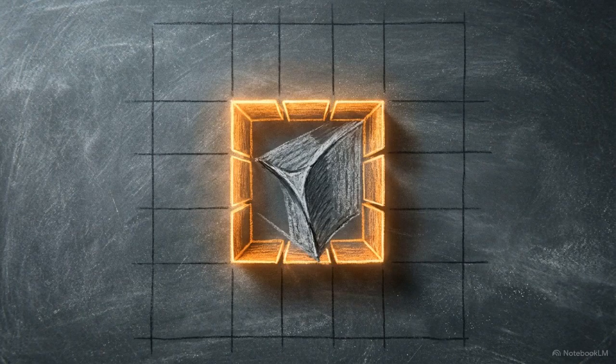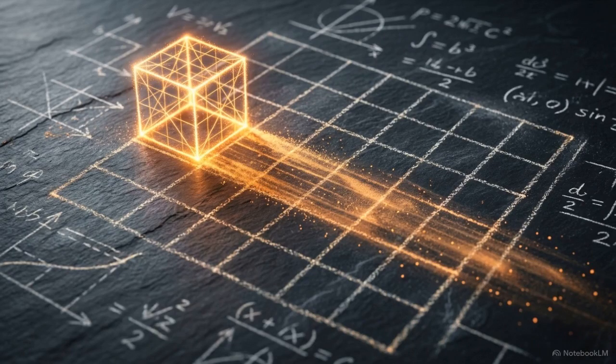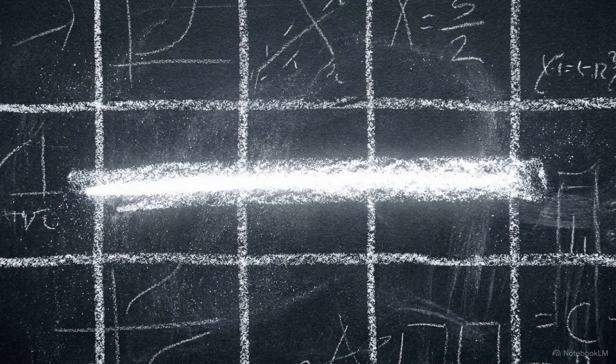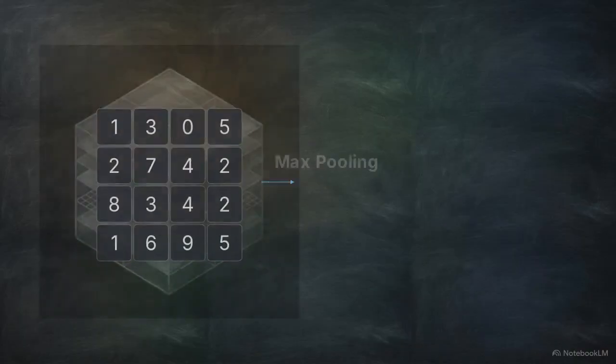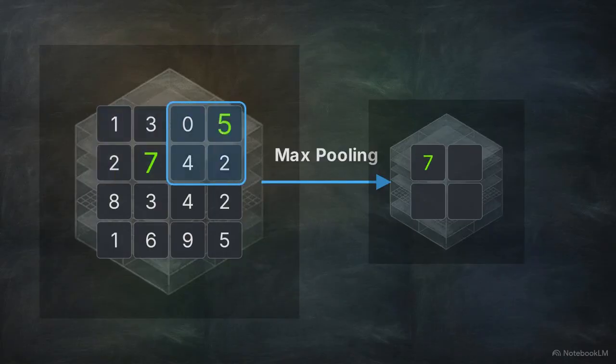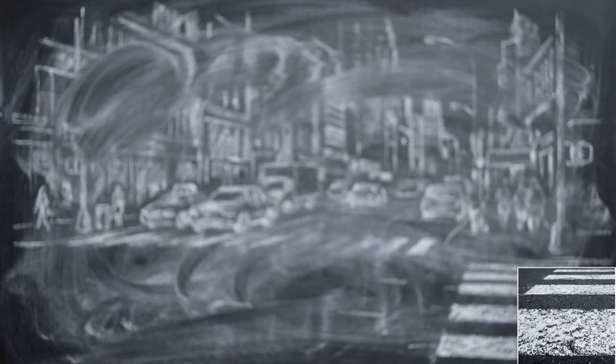This localized math works well for extracting primitive features. By scanning the image through this tiny window, the network can isolate horizontal edges, detect vertical lines, or find sharp corners. After the features are extracted, the network uses pooling operations, like max pooling, to aggressively reduce dimensionality. Max pooling forces abstraction by selecting only the highest activation value within a small window and discarding the rest of the data. A CNN sacrifices the full image view to hunt for localized primitive features within a restricted mathematical window.